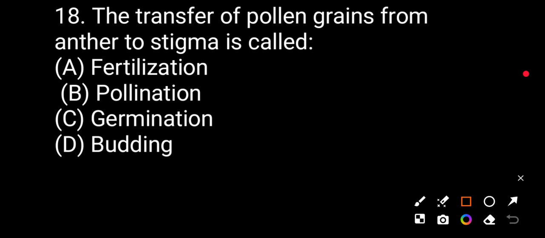Question number eighteen. The transfer of pollen grains from anther to stigma is called fertilization, pollination, germination, budding. The correct answer is pollination. Option B is correct.